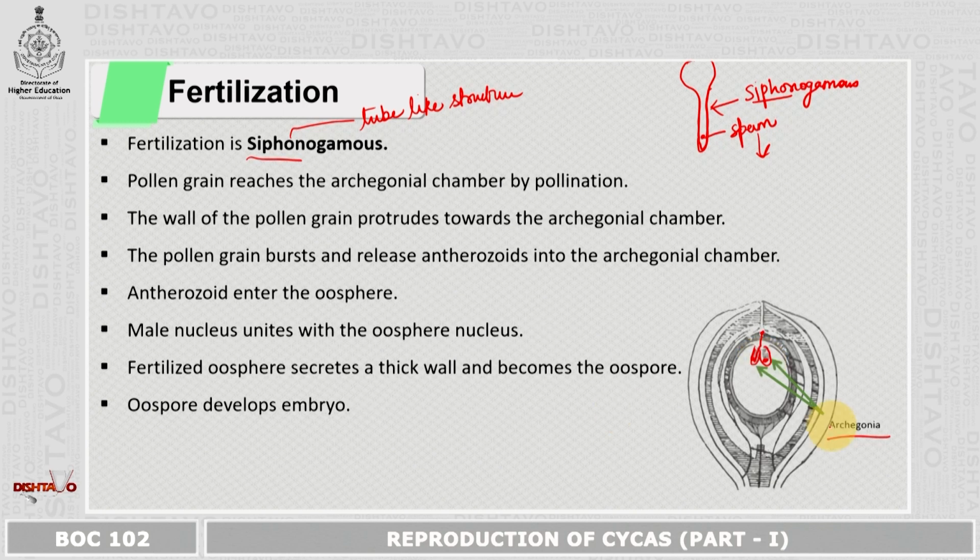Anthrazoids enter the oosphere. Now when you see, the archegonial cell has got an egg cell. So the anthrazoid will fuse with the egg cell. If this is the anthrazoid, it will now fuse with the egg cell. So the anthrazoid enters this oosphere or the egg. The male nucleus unites with the oosphere nucleus. The fertilized oosphere secretes a thick wall and becomes the oospore. So now this entire structure becomes the oospore, and this oospore develops into an embryo.